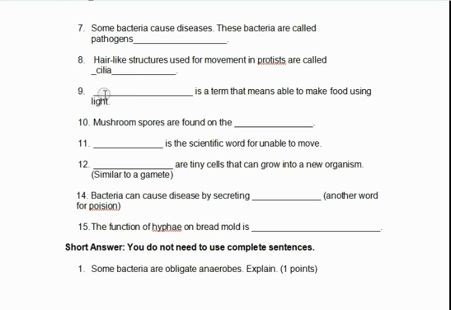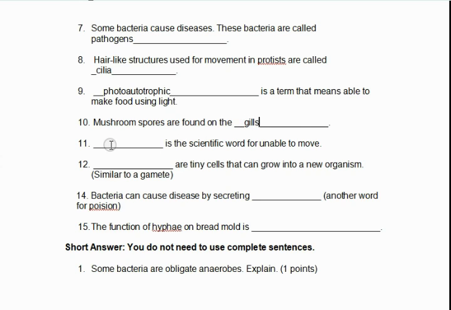Blank is a term that means able to make food using light. Photoautotrophic. Mushroom spores are found on the blank. Gills.